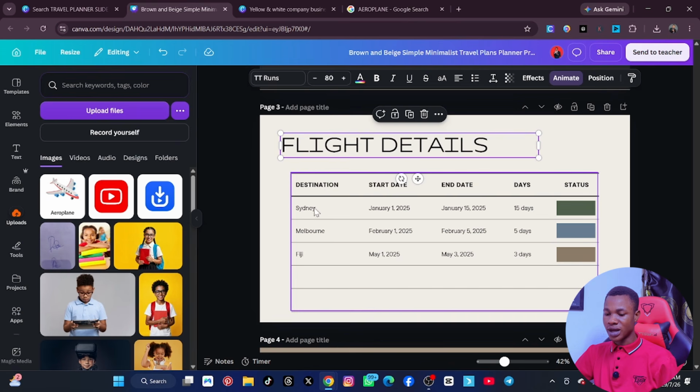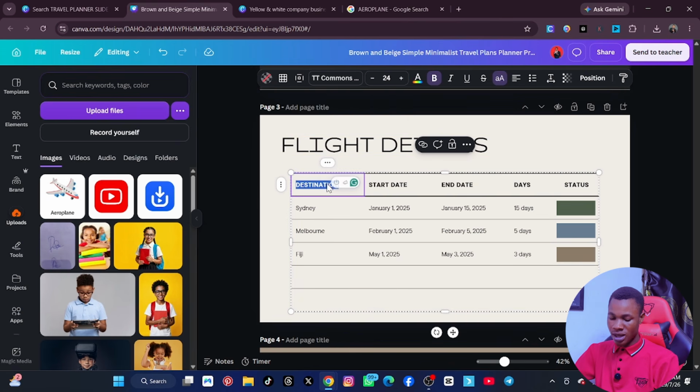So with this table, you can change this thing to say what is the flight destination. Let's say from Abuja, and then where is he going to? This is where he's going to. Let's say he's going to France, all right.